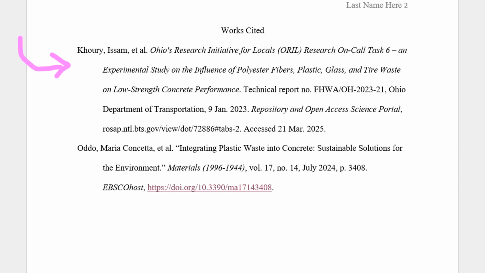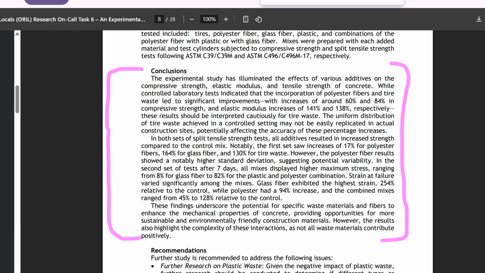The other resource on my Works Cited page is from the Ohio Department of Transportation. I will use Curry et al. to identify the authors of the source in my direct and indirect quotes.